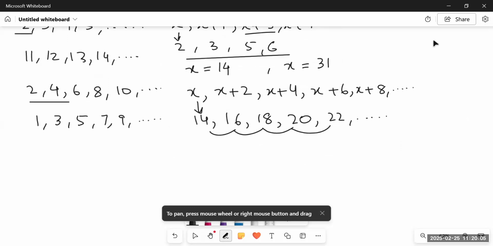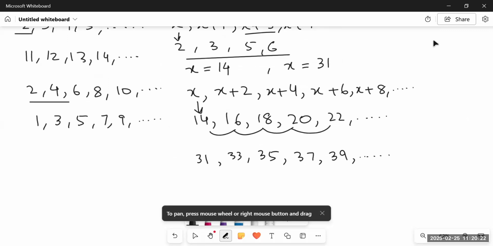So my first number would be 31. The second number would be 31 plus 2, 33. Third would be 31 plus 4, 35. 31 plus 6, 37. 31 plus 8, 39, and so on.